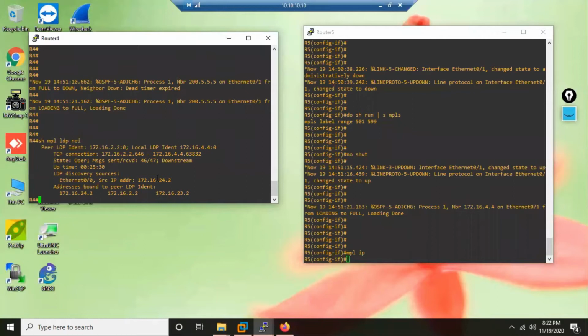But now let's say you're told in the exam, do not advertise this loopback. Create a loopback on R5 with IP address 200 and do not advertise it in IGP. Then what to do? If you don't advertise in IGP, then R4 will never learn about this route. And if R4 does not know about 200, then they will never form neighborship. So what to do now? What is the second solution to solve this neighborship problem? No, static. I said no. Just now I told you, never ever think of static.